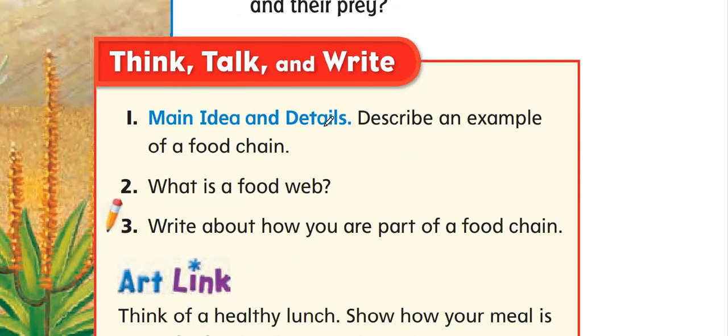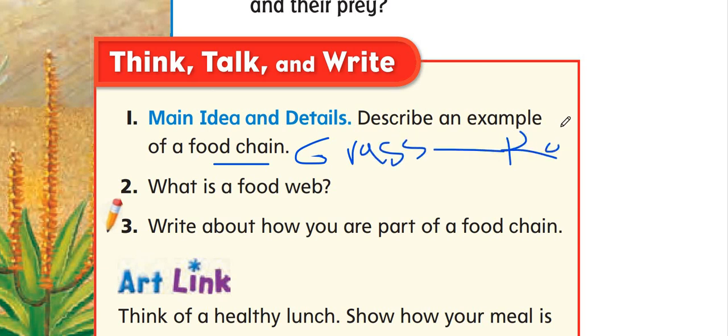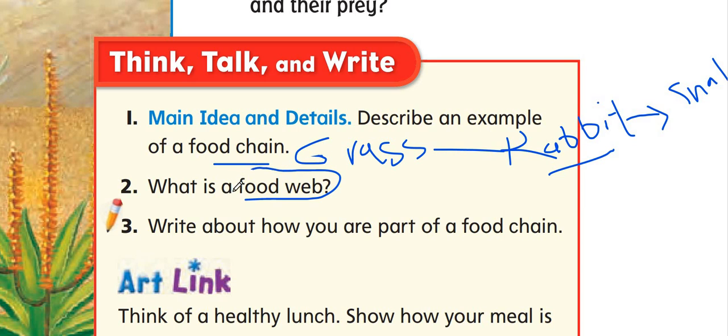Think and talk: main idea and details, describe examples of food chains. So we said that here we have the grass, and the grass is then eaten by the rabbit. And here we have another animal that eats the rabbit, maybe the snake. Okay. What is a food web? It is two or more food chains. They are complicated food relationships.